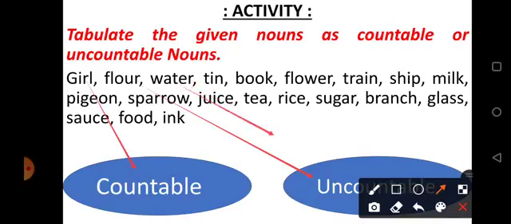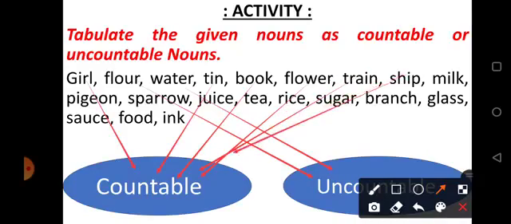Water, uncountable. Tin, we can count tin, so it will go in countable column. Book, countable. Flower, countable. Train, countable. Ship, countable. Milk, uncountable, because we can measure the milk, we cannot count the milk.